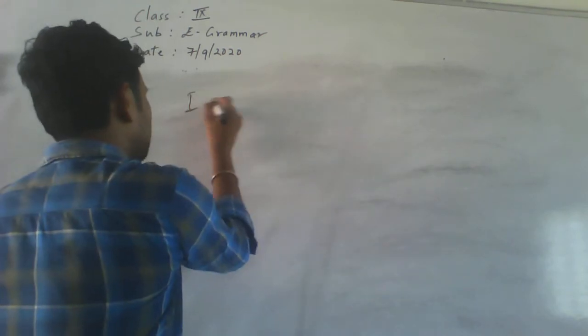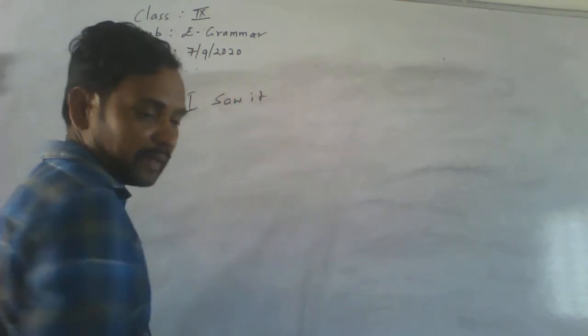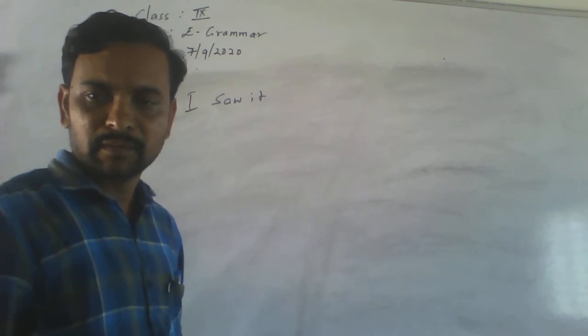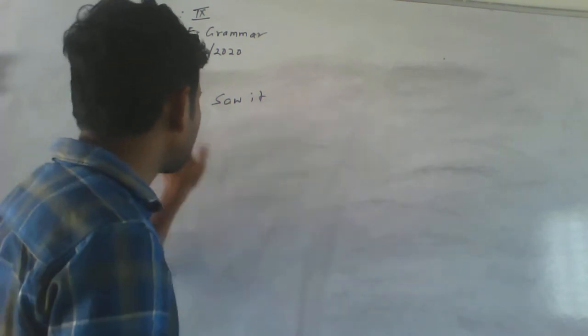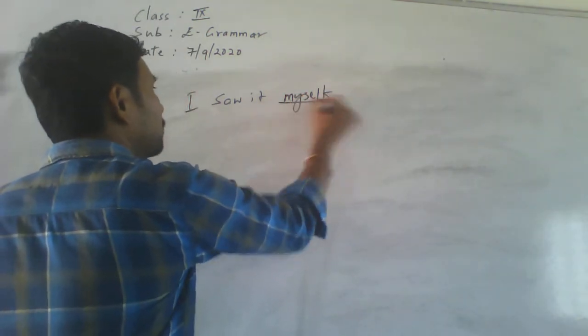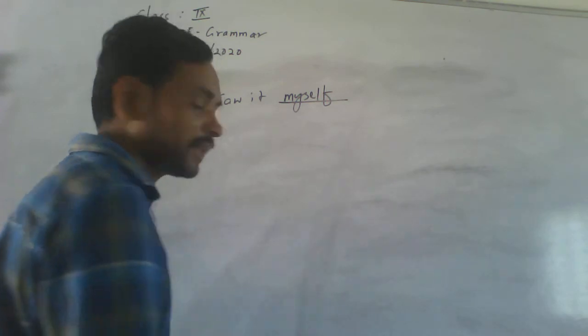Let's see some examples. I saw it. What do you write? I saw it myself. Don't write ourselves or anything else.